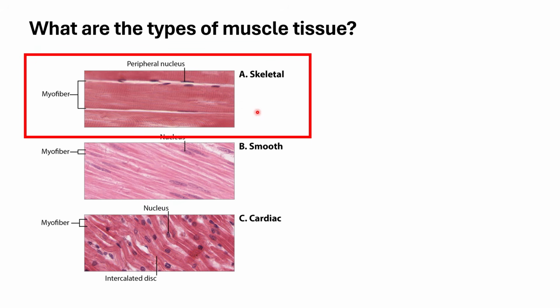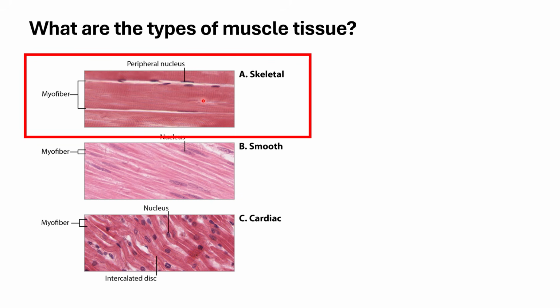The key point of skeletal muscle is that it is striated, and it has very big myofibers or muscle cells. It is multinucleated, and these multiple nuclei are located at the periphery of each muscle cell or muscle fiber. This is in contrast with smooth and cardiac muscles, which have their nuclei at the central area.